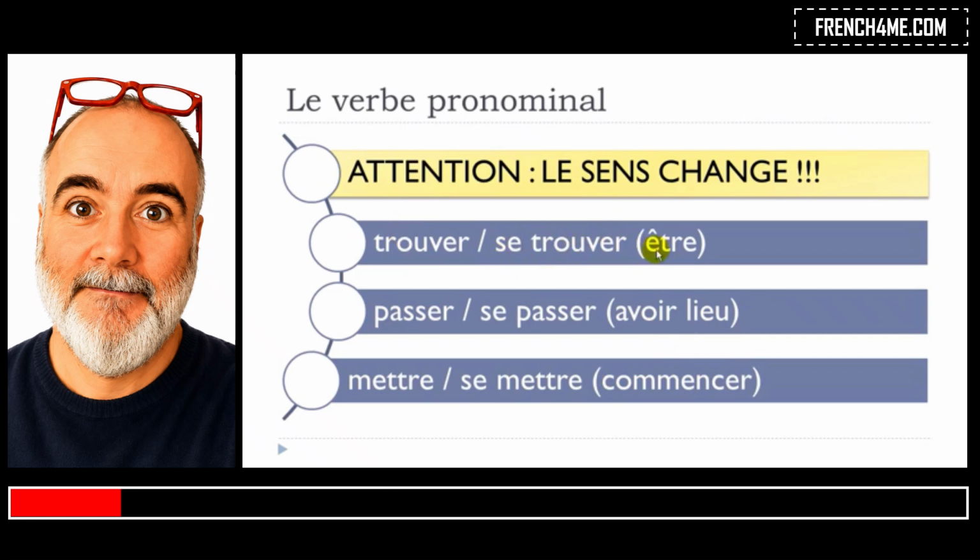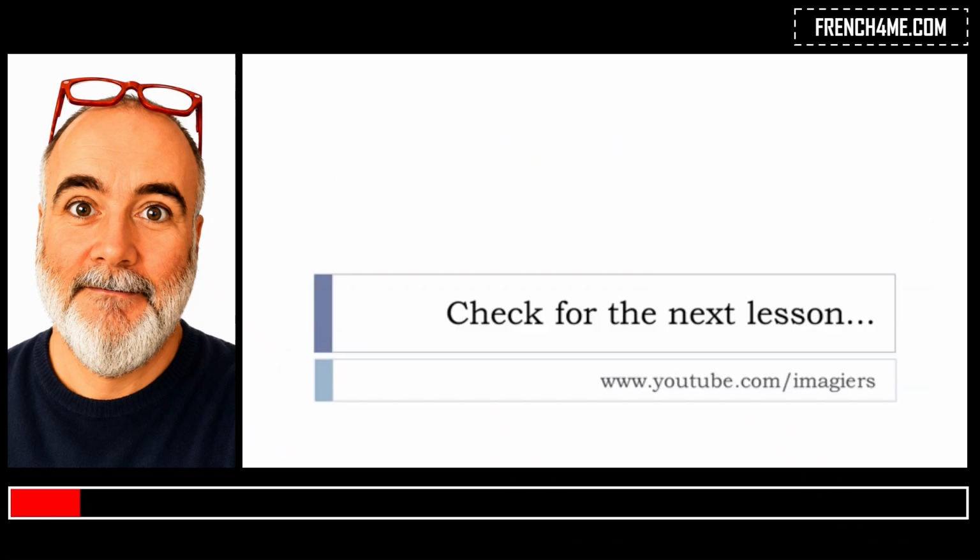Se trouver, être, to be. Passer, to pass. Se passer, avoir lieu, to take place. Mettre, to put. Se mettre, commencer, to start something. Okay? That's it. I did survive it.